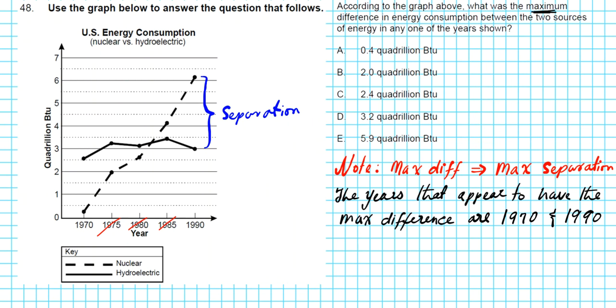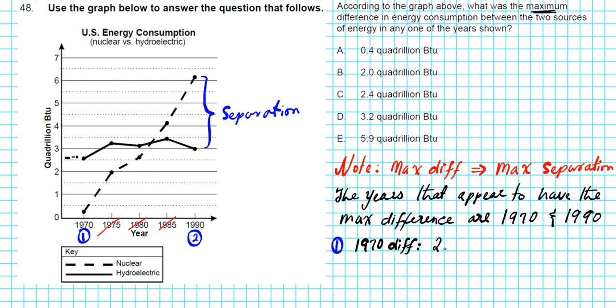Let's call 1970 the first one, and 1990 the second one. If you look at the first one, for 1970, what's the difference? The difference is this output right here, which looks like 2.5.